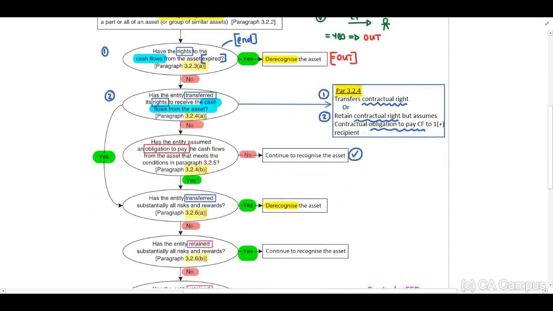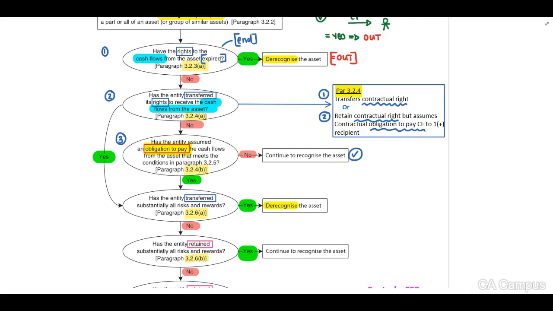Therefore, when you look at our flow chart, you will identify number 3 is, has the entity assumed an obligation to pay the cash flows from the asset that meets the conditions in paragraph 3.2.5. And they include to us that this relates to 3.2.4.